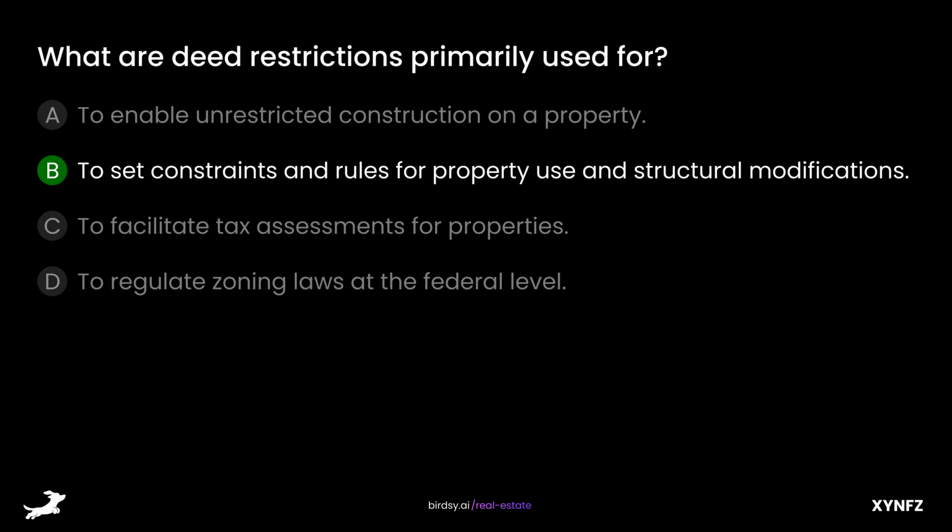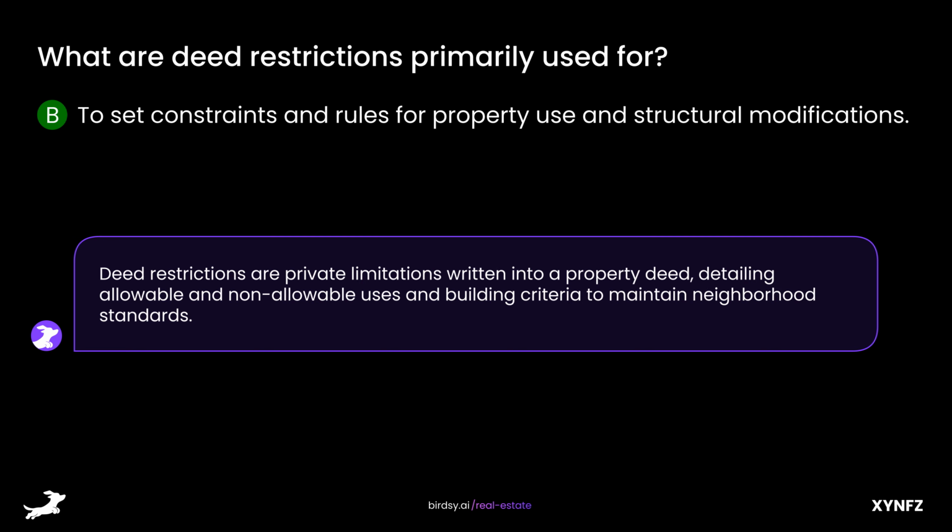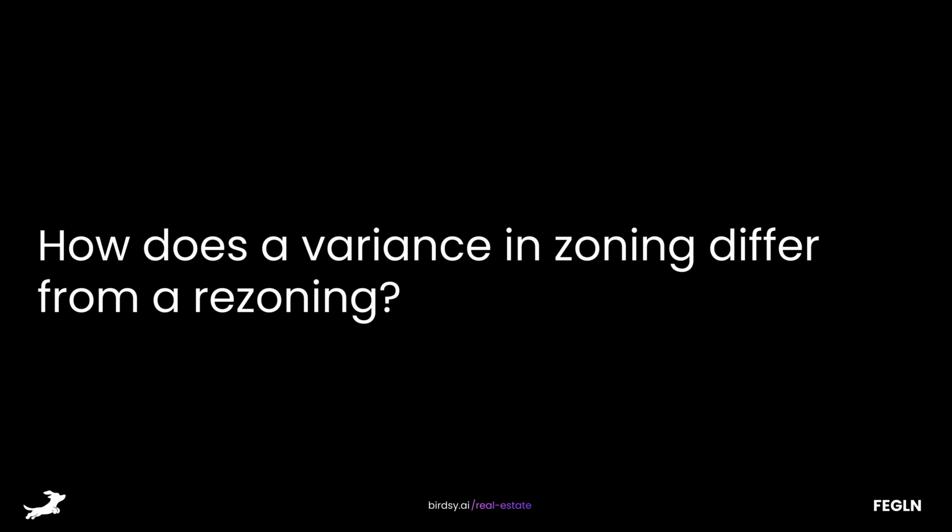The answer is B, to set constraints and rules for property use and structural modifications. Deed restrictions are private limitations written into a property deed, detailing allowable and non-allowable uses and building criteria to maintain neighborhood standards.